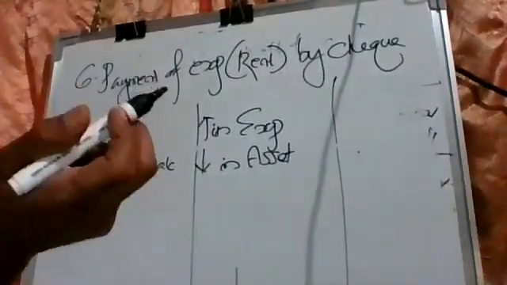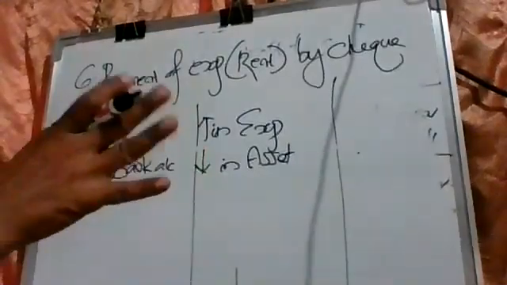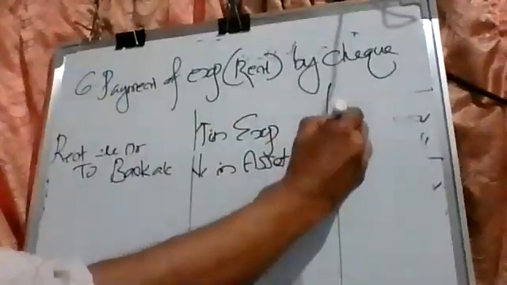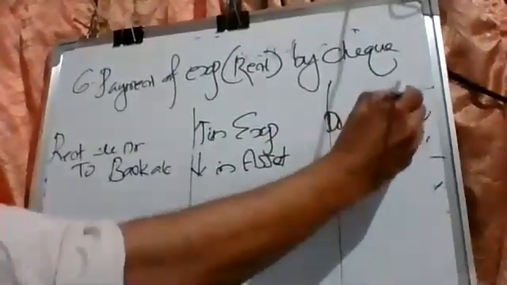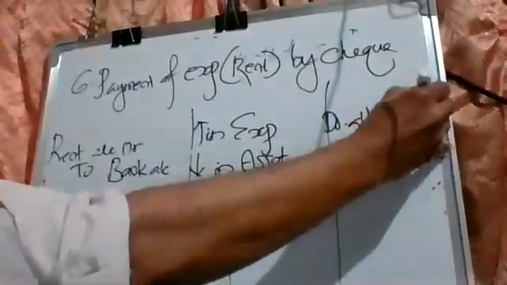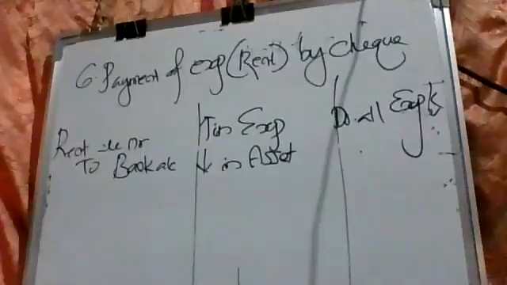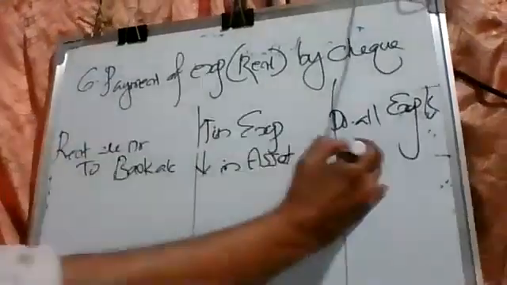In many cases, there are many similarities. See, debit all expenses and losses. We are crediting bank account. Bank is an institution. All institutions in the world are persons. Credit the giver.